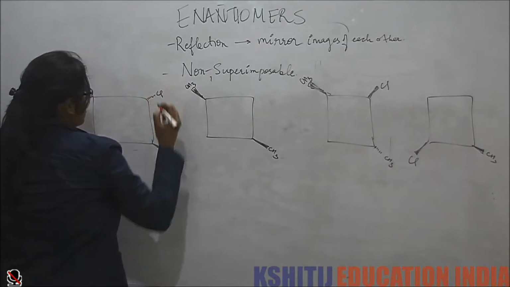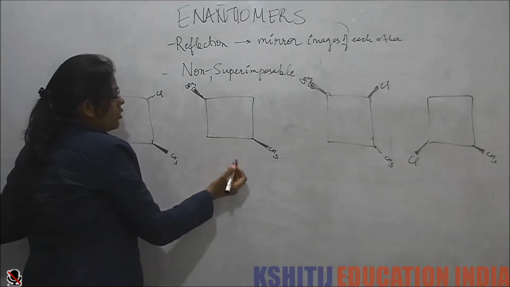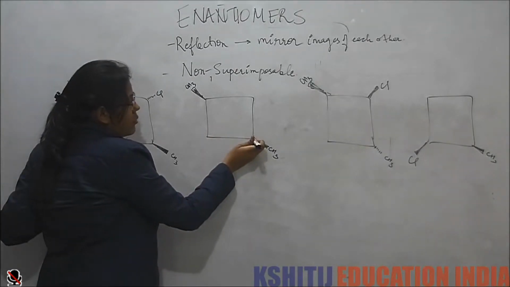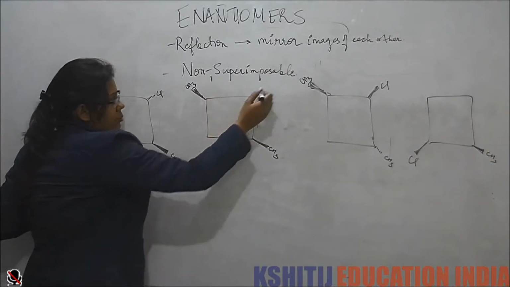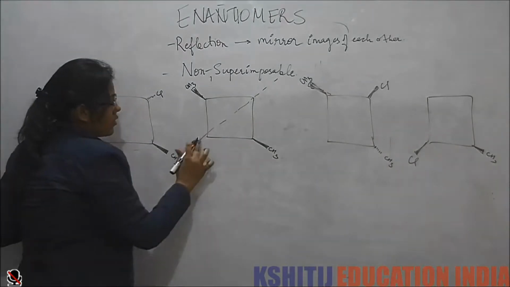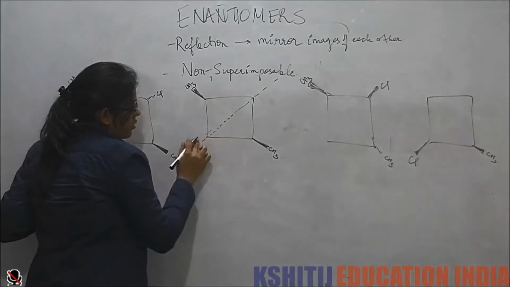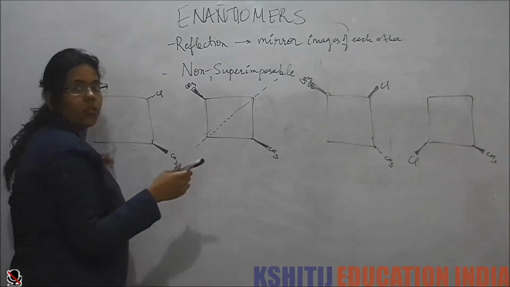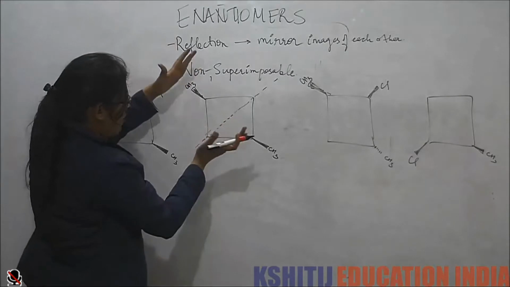Now if you see this molecule, again we see that both these methyl groups are coming out of the plane. So that means this has this plane of symmetry. Now if you see with this plane, both have a plane of symmetry.